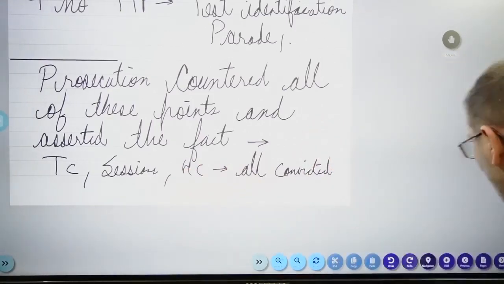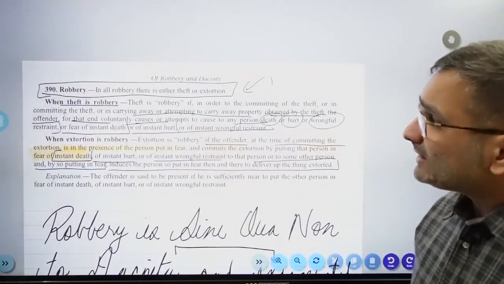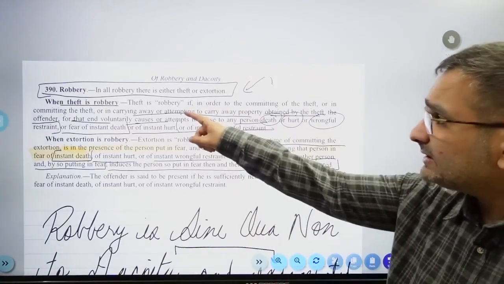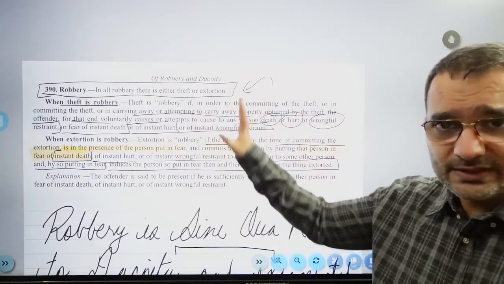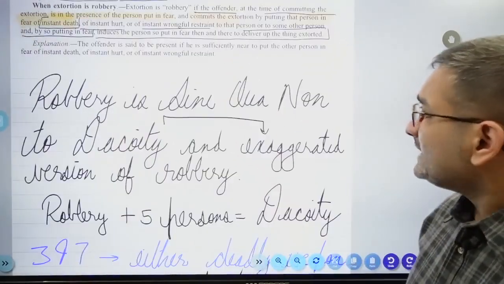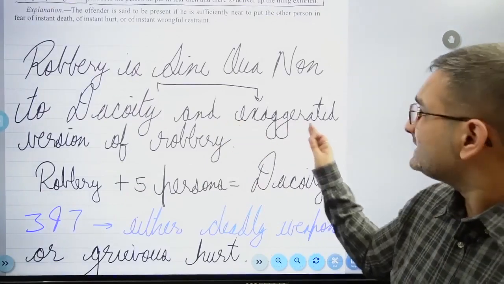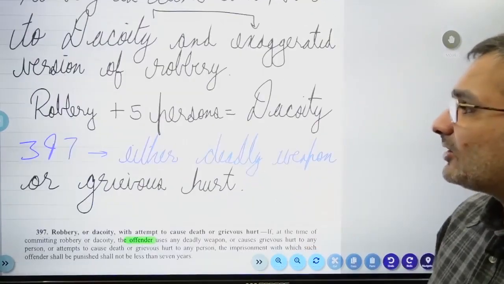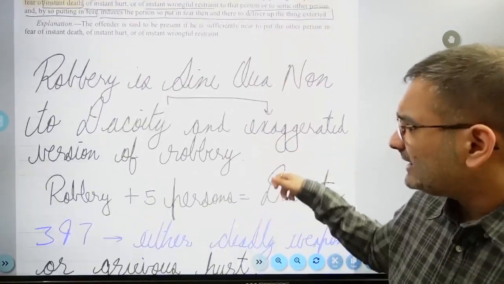Now you are saying there were no 5 people, but there were, right? So they were alleging this. So now we come to 390. Dacoity के अंदर robbery होनी जरूरी है. So in robbery there is either theft or extortion. Homework for you. I won't go into these details, but do revise robbery. All right. So robbery is the sine qua non to dacoity, and you can say that dacoity is an exaggerated version of robbery. You may want to write this down. Robbery plus 5 persons is dacoity, as is pretty much clear from a bare reading of 390 and 391.